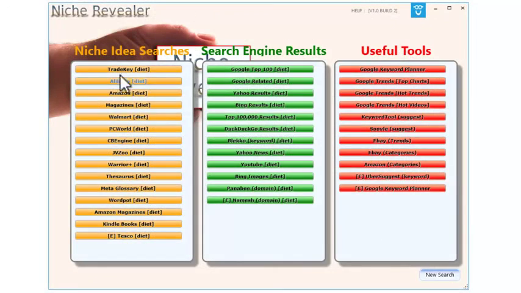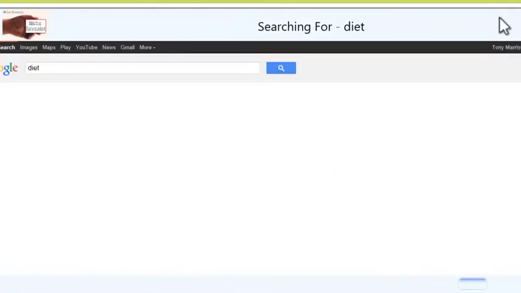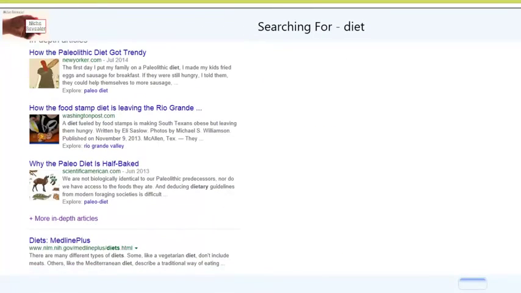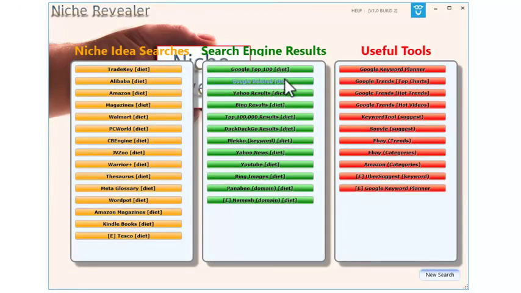Okay, let's look within the niche idea places. These are more novel places to look for niche ideas. Some of the more traditional places to look for niche ideas would be within the search engine results, and these are all built in as well. So we can do a Google top 100 search, and you can see that's just a standard Google search. You can read through, see what that's pulled up. We can look at Google related keywords. We've got the Yahoo results. We've got the Bing results, of course. And we can look at the top 100,000 results for diet as well.